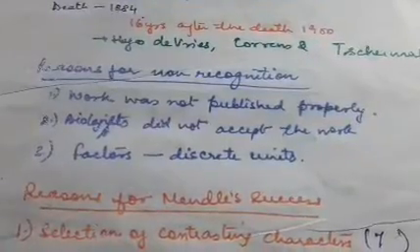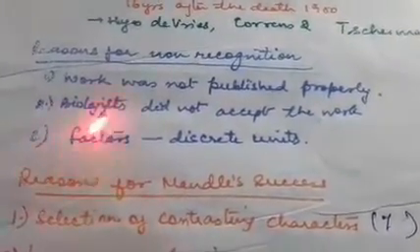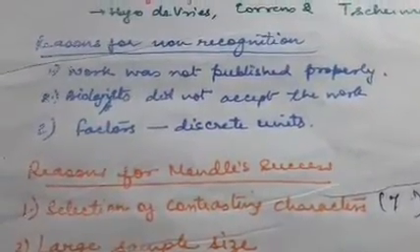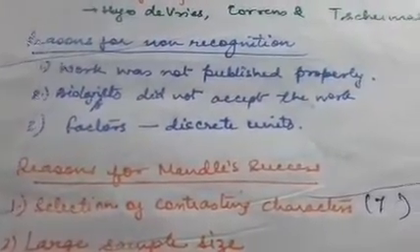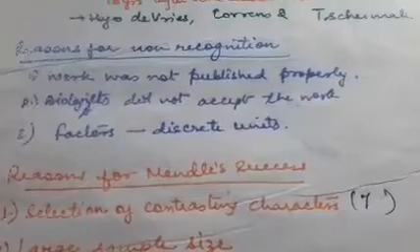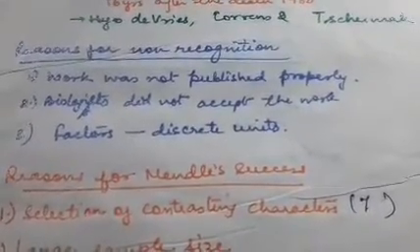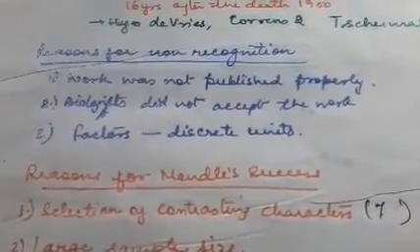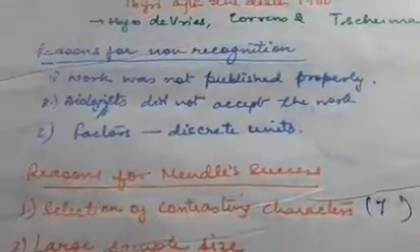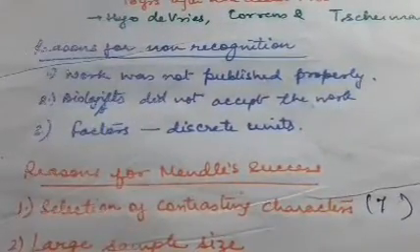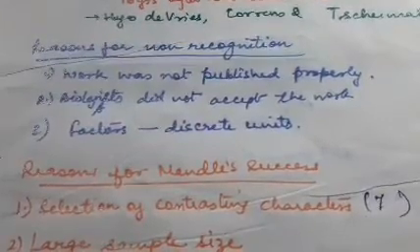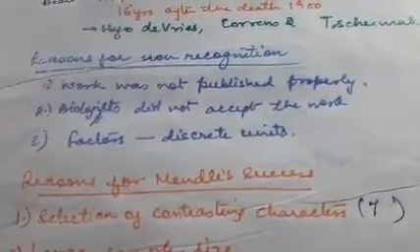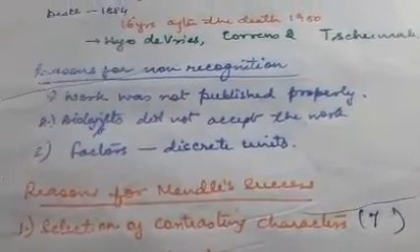Then the third reason was that Mendel was talking about factors which we now call genes. These factors which Mendel was talking about were responsible for inheritance of characters from one generation to the next generation, and these factors were not clearly understood. According to Mendel they were simply discrete units, and people were not able to understand how these units are being passed on. What we mean by these discrete units is what is now known as genes.